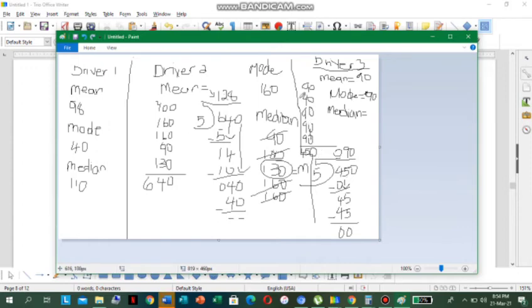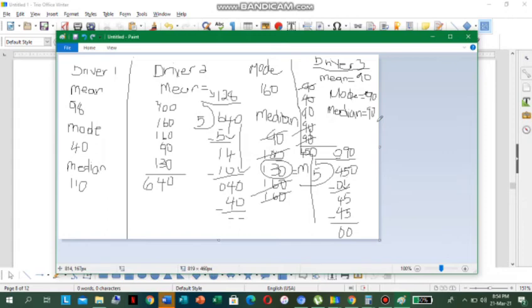So 1, 2, 3, 4, 5. We cancel from the top, cancel one from the bottom, cancel from the top again, cancel one from the bottom, we're left with 90. So the median is actually 90. So the mean is 90, the mode is 90, the median is 90. You see that?